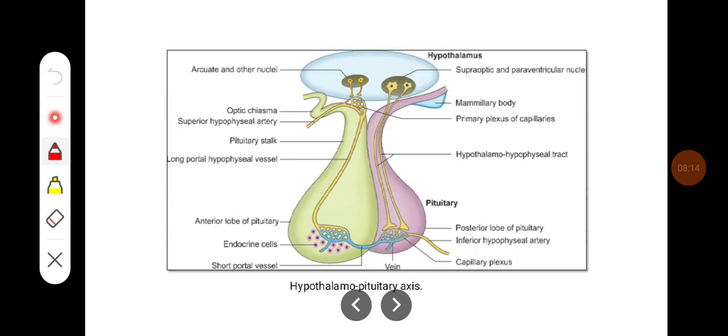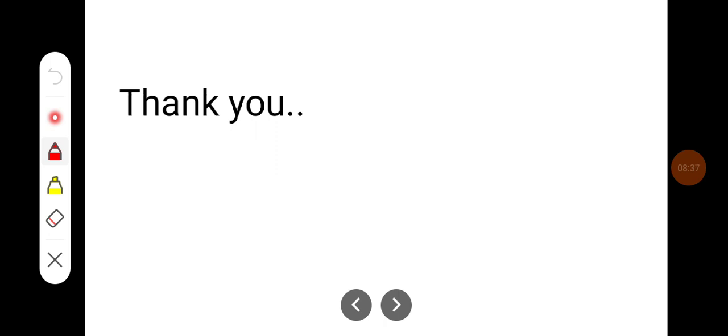So this diagram shows how the anterior pituitary is connected to the hypothalamus through the portal vessels, and it also shows how hypothalamus is connecting to the posterior pituitary through the neural mechanism. So that is why it is called neurohypophysis. So this is in brief about the hypothalamo-pituitary axis. Thank you.